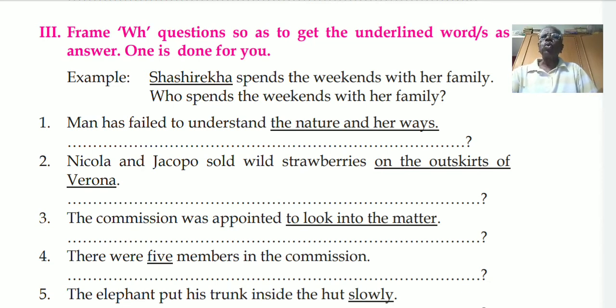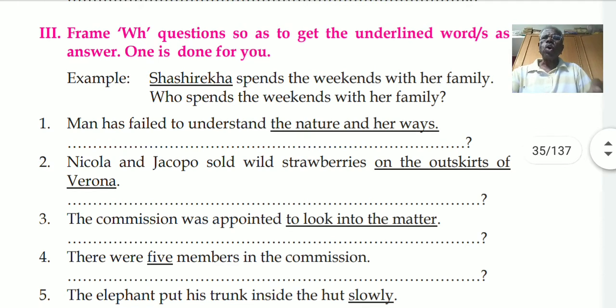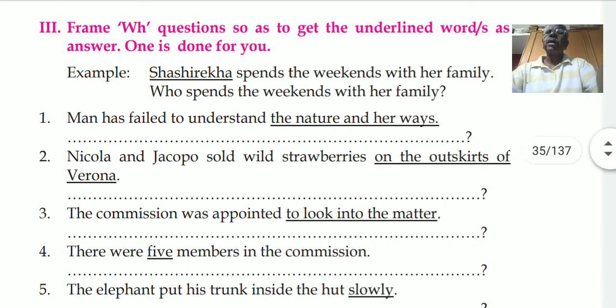Third one is whose. Whose is also used for a person when it shows possession. This is Raju's bike. Raju's, apostrophe s, shows possession. So the question will be, whose bike is this?